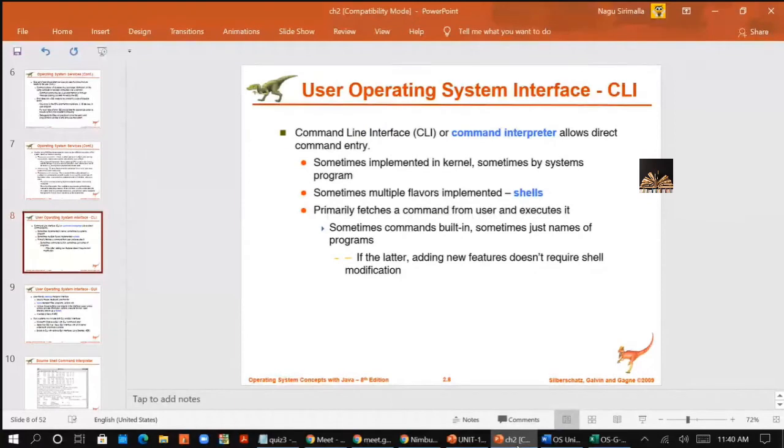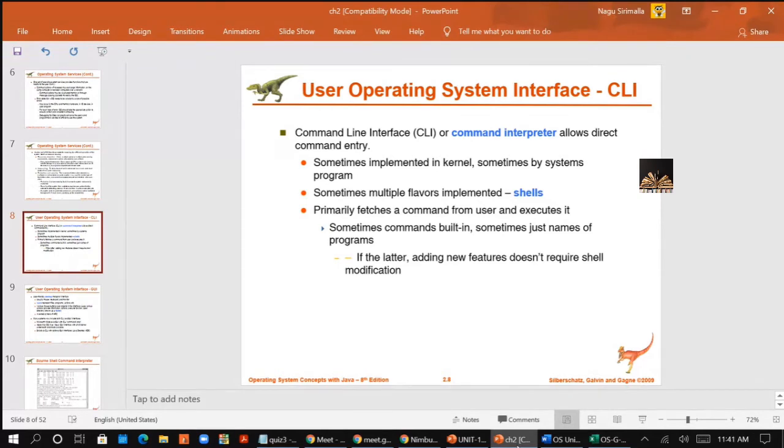Very simple. User operating system interface. You all know what an interface is, how the user is communicating with the system. If you take the user operating system interface, this interface is mainly categorized into 3 types. One is command line interface. That means everything will be in terms of commands.